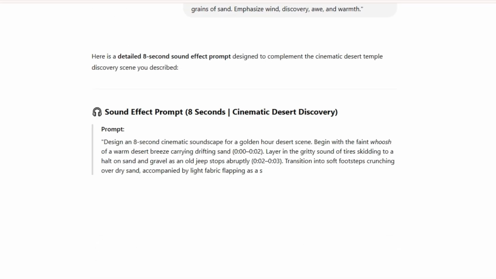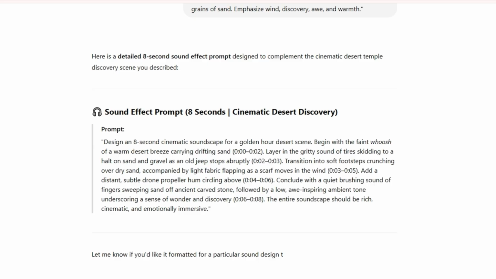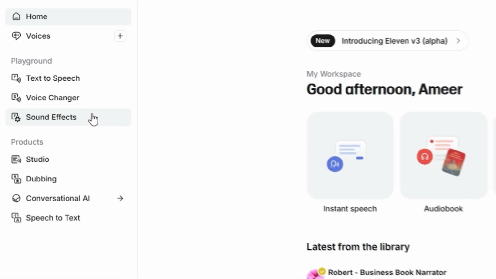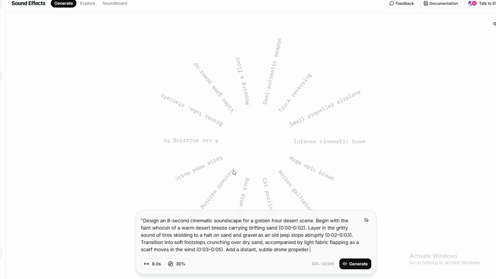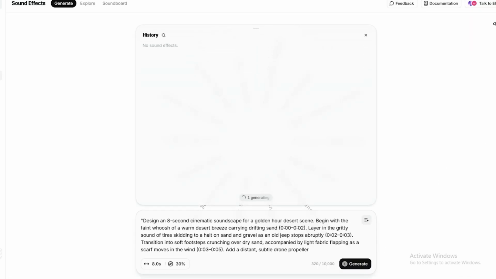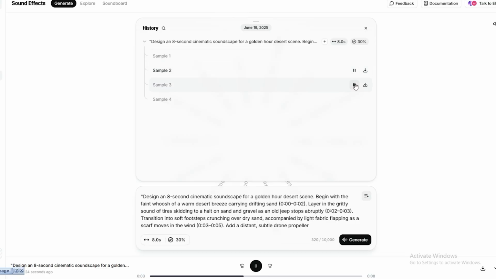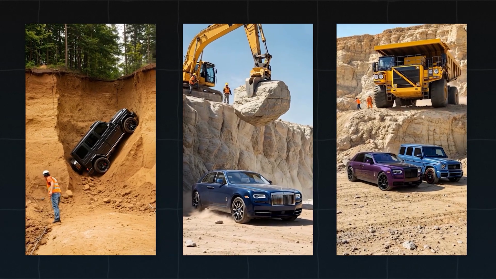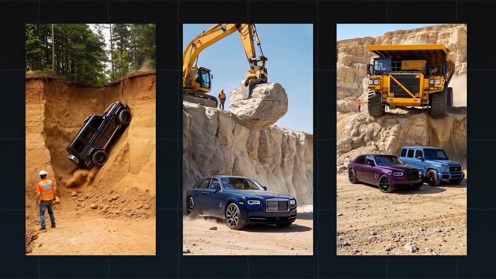Copy that sound effect prompt. Then head over to 11 Labs, click on the sound effects tab, and paste the prompt there. It'll generate 5 custom sound effects designed perfectly for your clip. Listen to each one, pick the best fit, and download it. Then you can add that sound to your video using any video editor of your choice. Just sync the sound with the video, and you've got yourself a complete viral masterpiece.